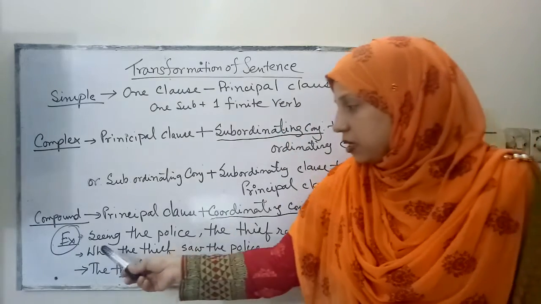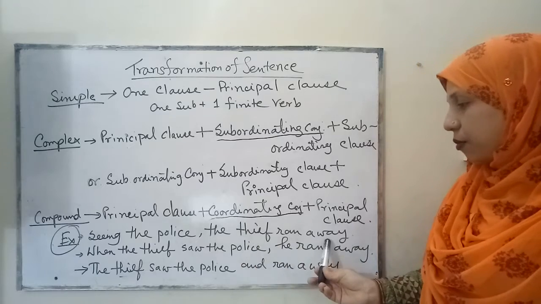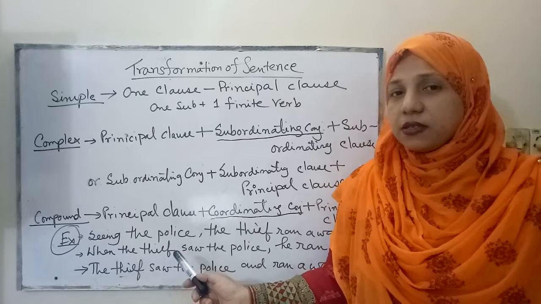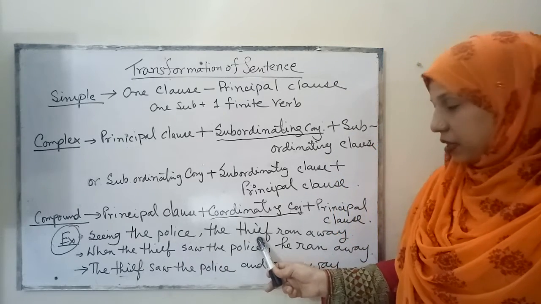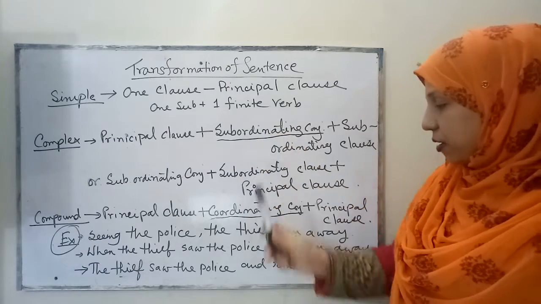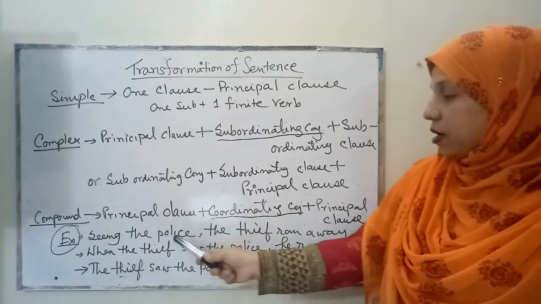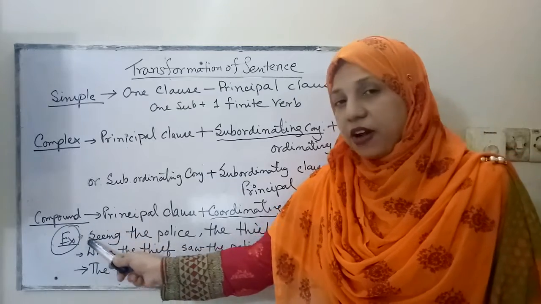Let's see an example: Seeing the police, the thief ran away. In this sentence, can you tell me which is the subject? Of course, the thief. And which is the verb? It should be one finite verb, and this is ran. In the rest of the sentence, seeing is not a finite verb.